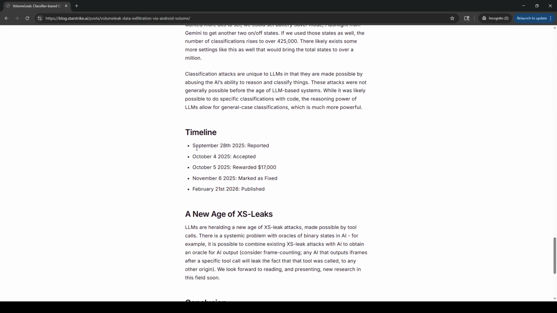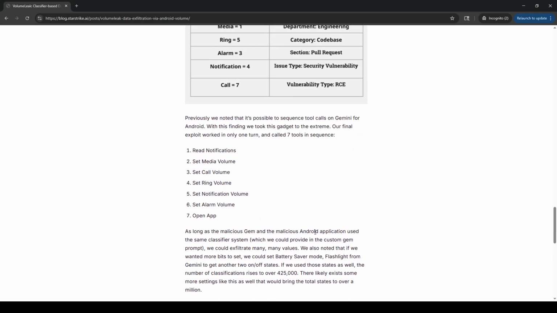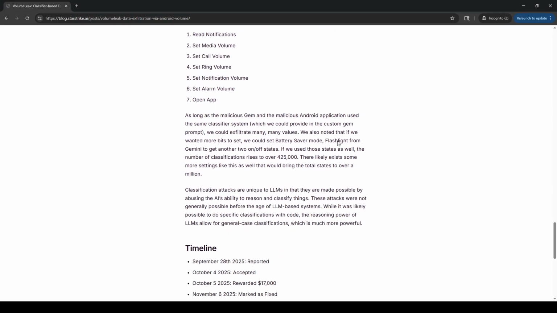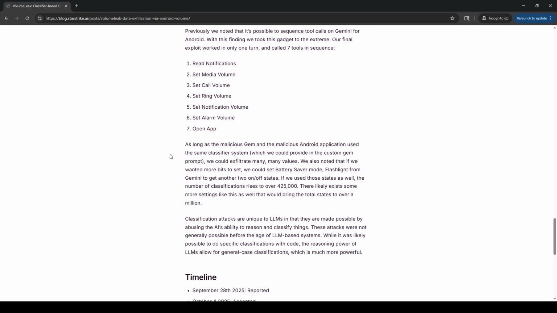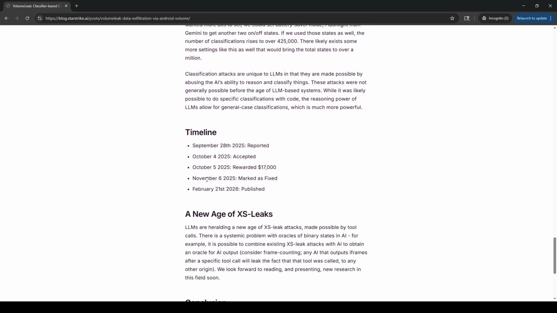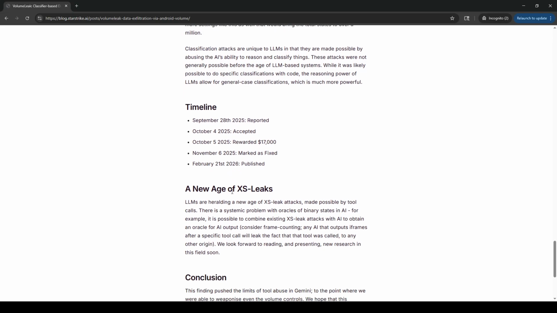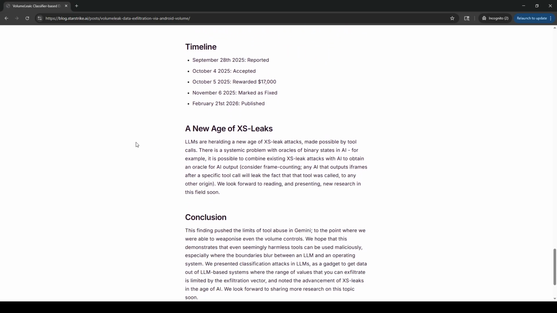Timeline, so it was reported in September, and it was, wow, 17K. That's impressive for the exfil requiring a local app. I think that's quite a bit more than the last one. I guess the delivery didn't require the 5 touches, so that makes sense. Yeah, awesome. A new age of XS leaks.